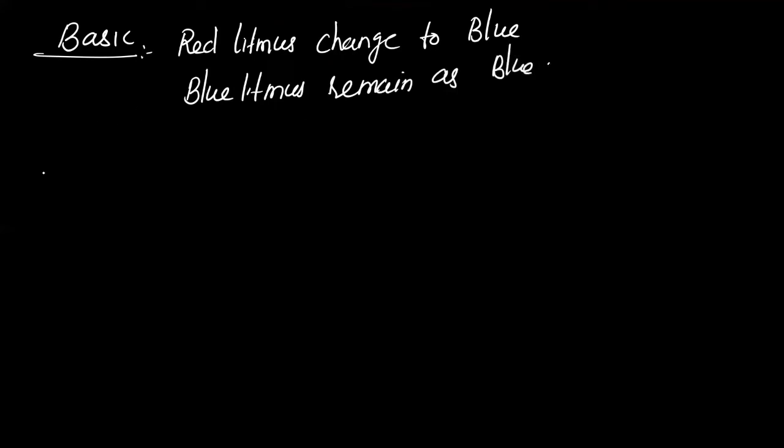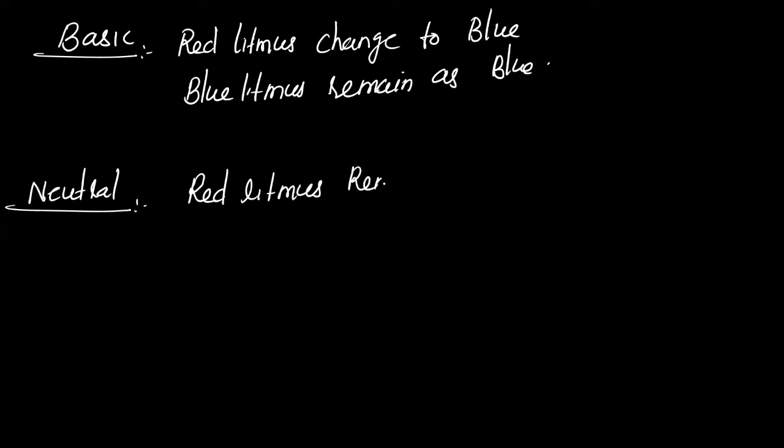Now, if the given compound is neutral, like distilled water, then red litmus remains red and blue litmus remains blue. There is no change in the color of any of the litmus paper in neutral medium.